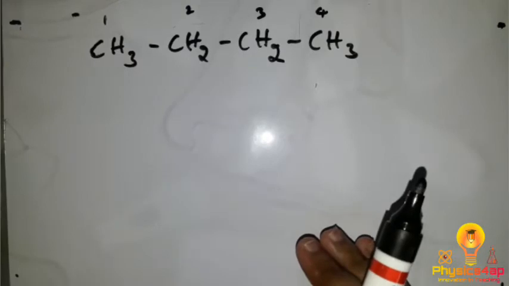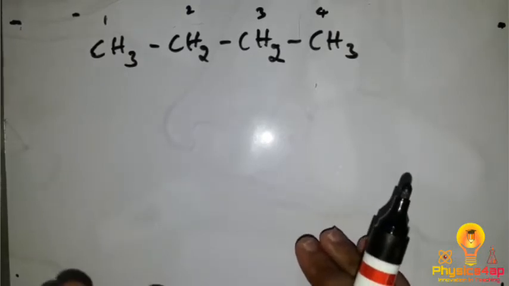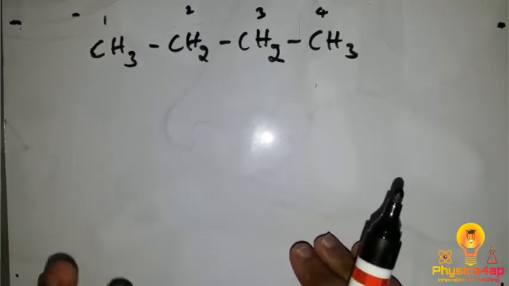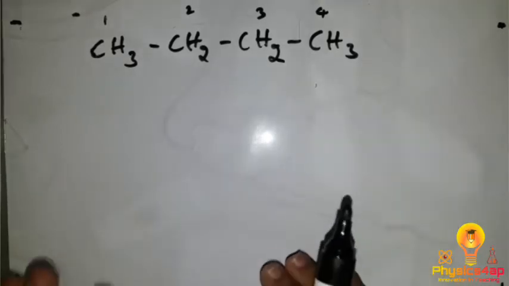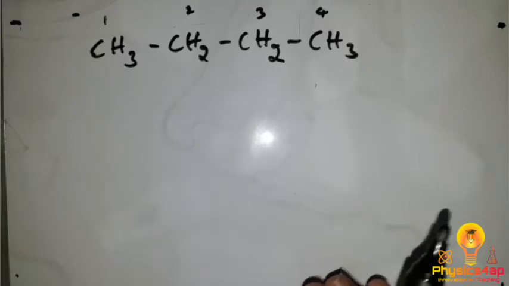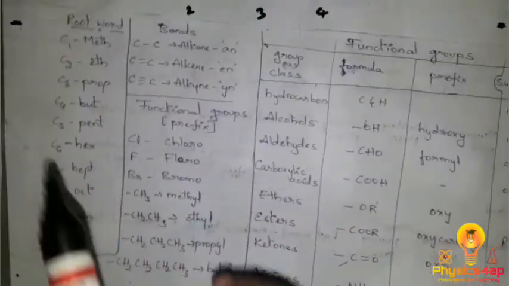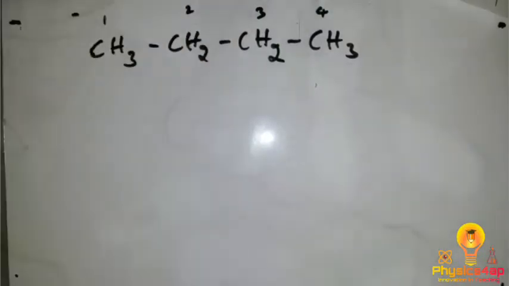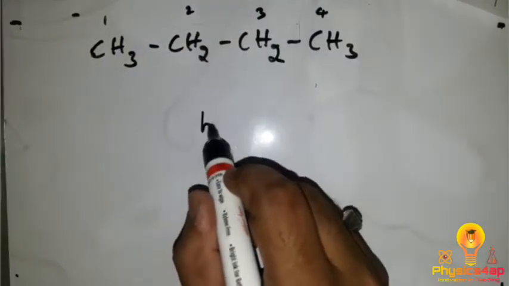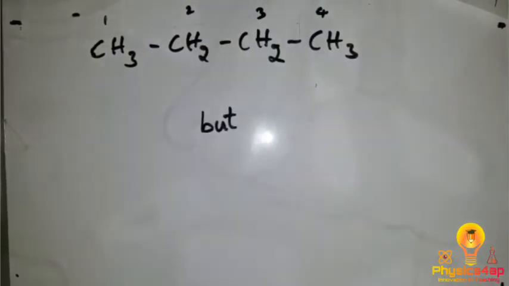The first thing is to see whether there is any functional group and start giving the priority numbers from there. That example will also be coming. As 1 2 3 4, there are 4 carbons. If there are 4 carbons, what is the root word for 4 carbons? For 4 carbons we have but, so we will write the first word, the root word, as but, plus.